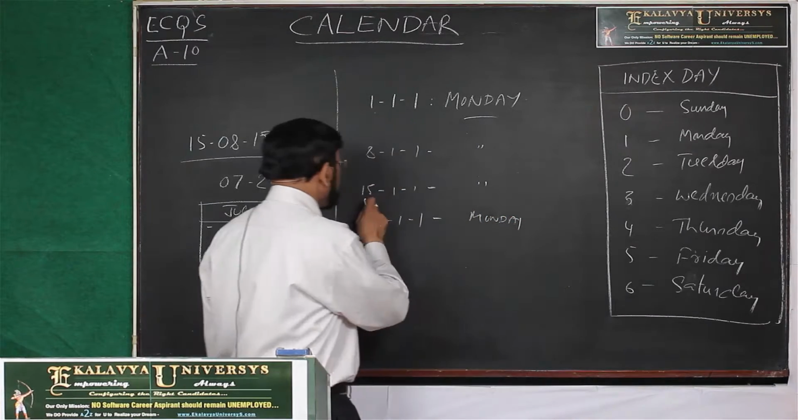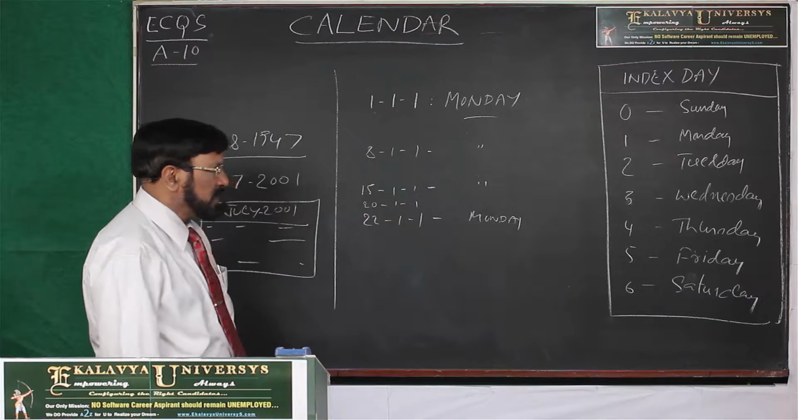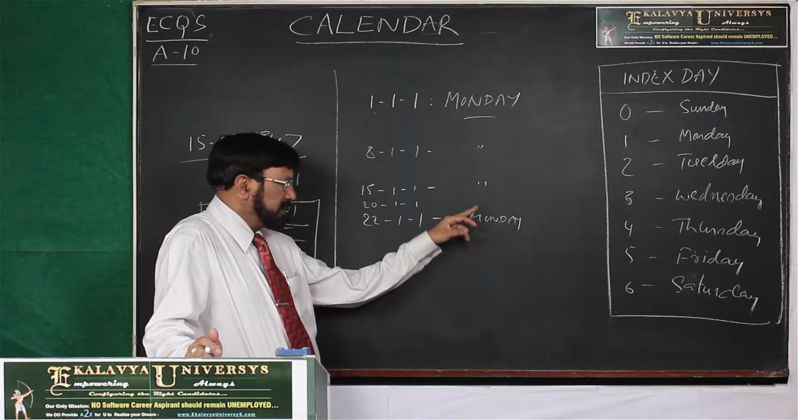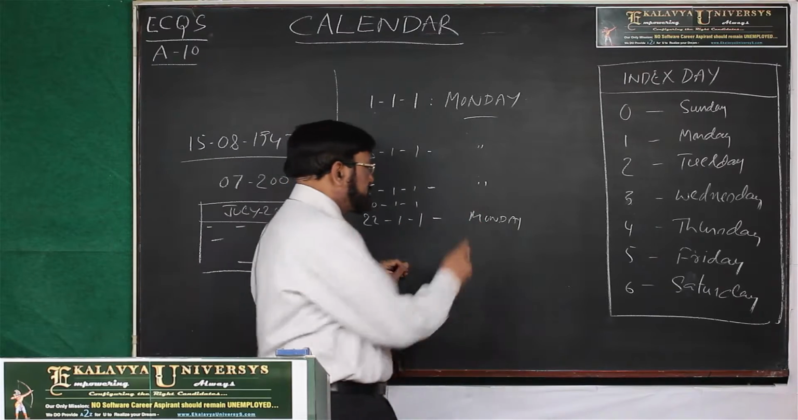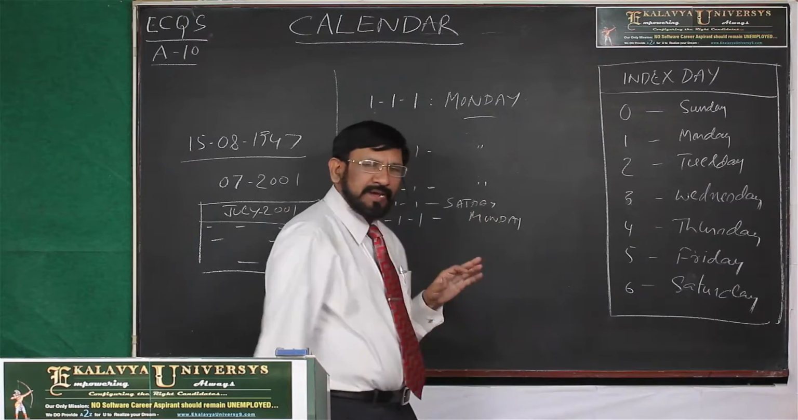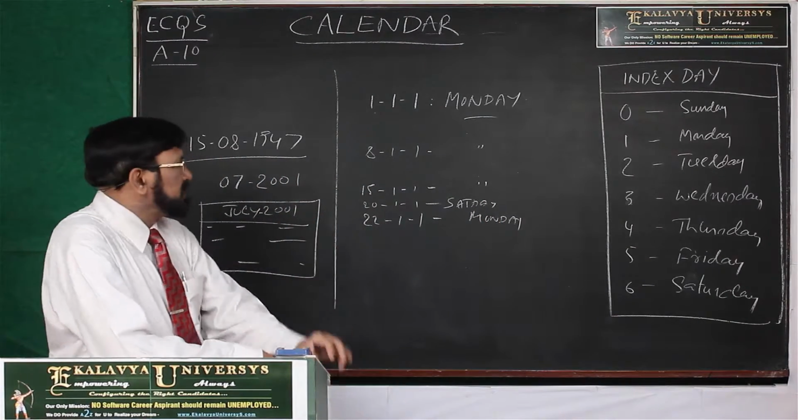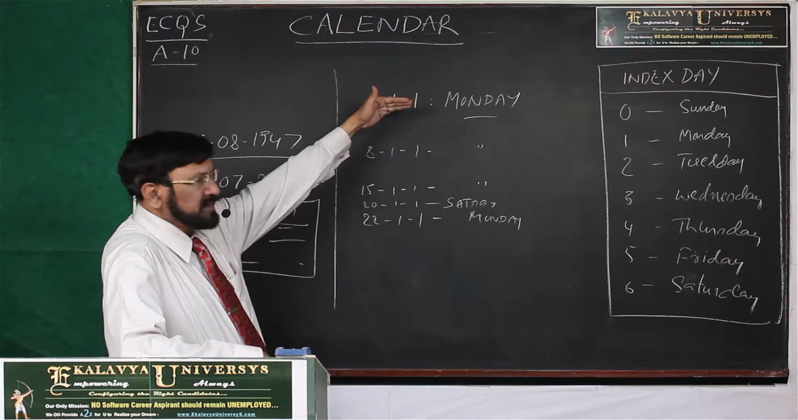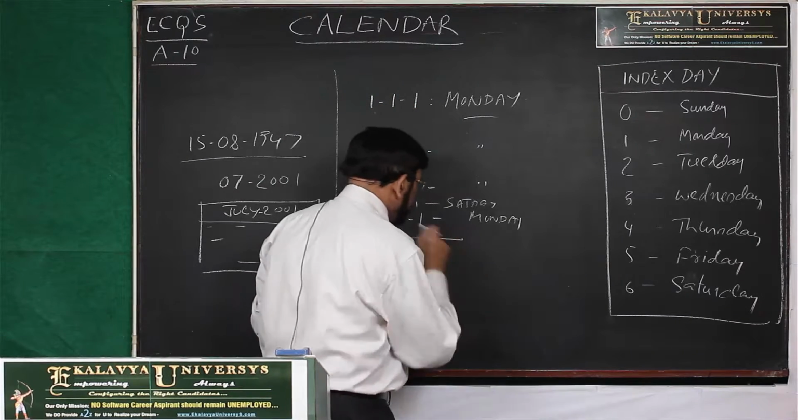Suppose somebody asks you what is the day on 21-1, then how can you calculate? Monday, this is Monday. Before the 22nd, 21st is Sunday, 20th is Saturday. So, in this type of calculations, one initialization is required. Initial day, this is. So, 1-1-1 you can take as the initial day. Here, I show you a simple calculation.